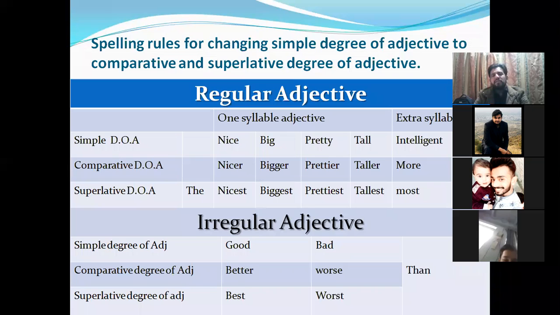In regular adjectives, first of all, you have to understand one syllable adjectives and extra syllable adjectives. The adjective which finishes in one sound is actually called one syllable, and the adjective which has more than one sound is called extra syllable. Like I will compare it with the Arabic language. In Arabic, we have zabar, zir, and pesh. If you have zabar on alif, it gives you the sound a.